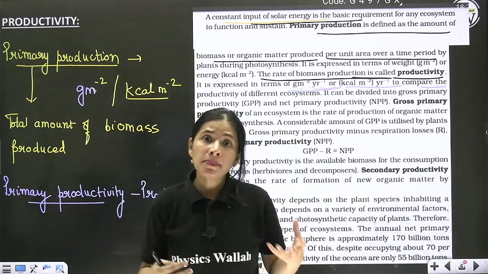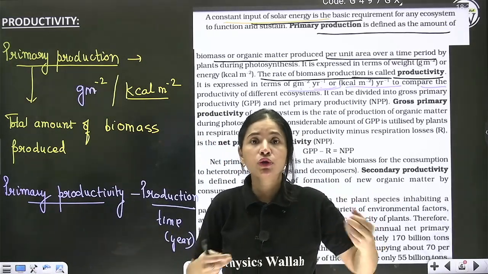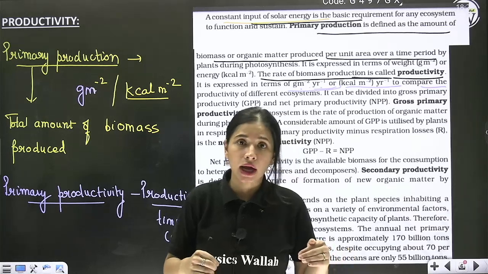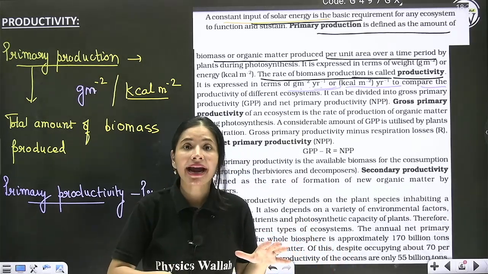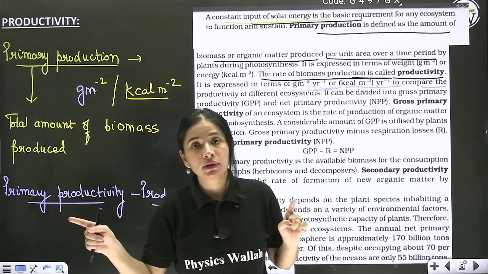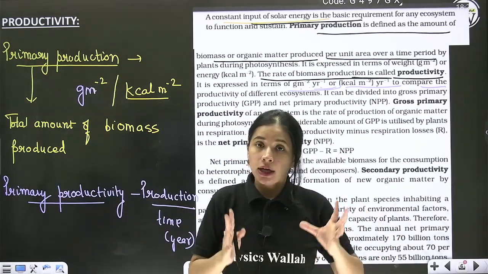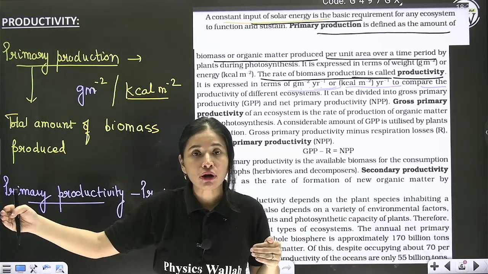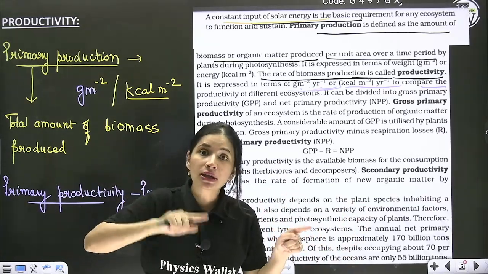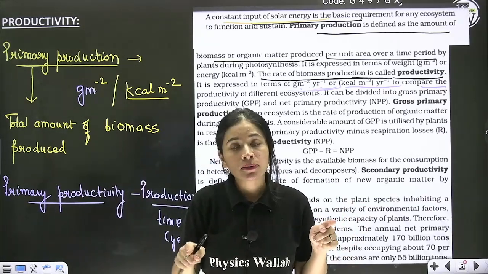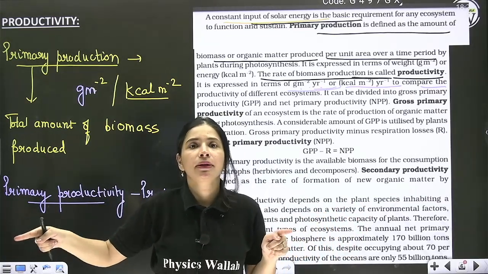No. Some amount of biomass, some amount of glucose will be consumed by the plants also, for their benefit, for their activity, which is equivalent to their respiration loss. So gross means total. Now whatever is left for the second trophic level organism is gross minus respiratory loss, which is equivalent to net primary productivity.